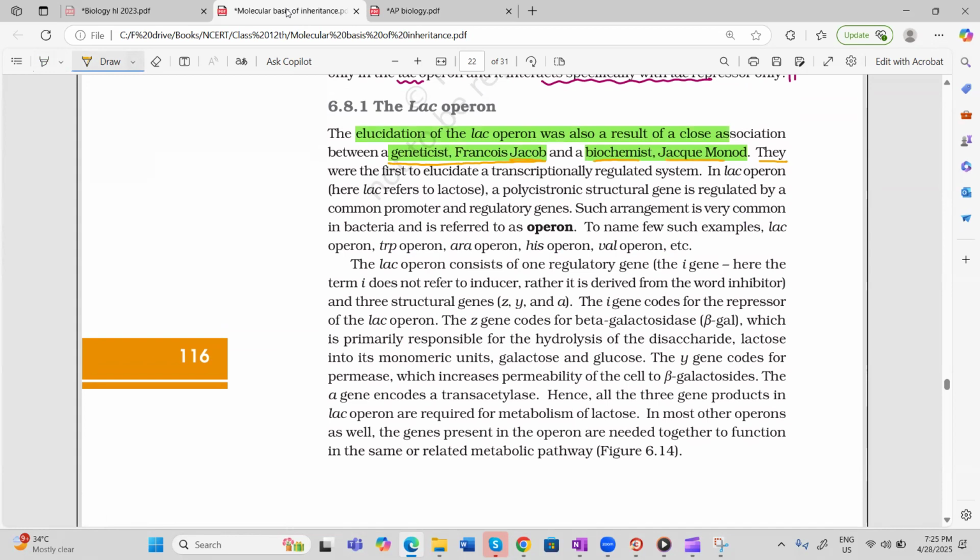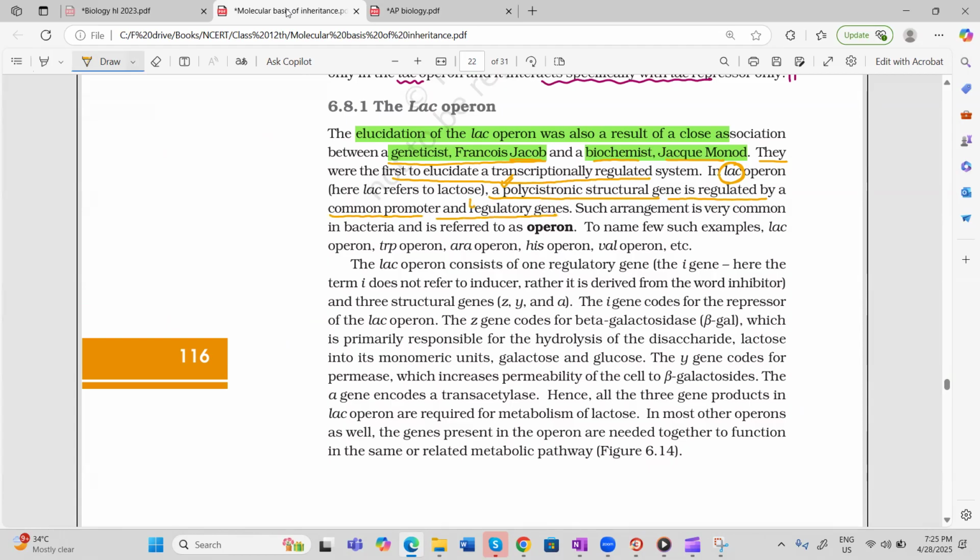They were the first to elucidate a transcriptionally regulated system. And in the lac operon, what they found, lac means lactose, a polycistronic structural gene. In prokaryotes, a polycistronic structural gene is regulated by a common promoter and a common regulatory gene.